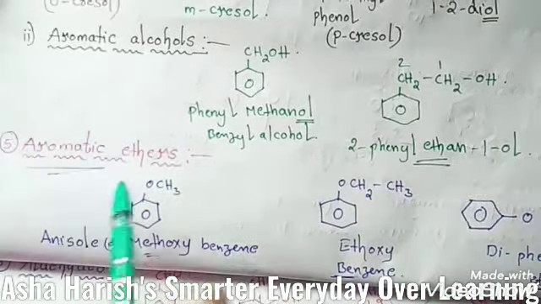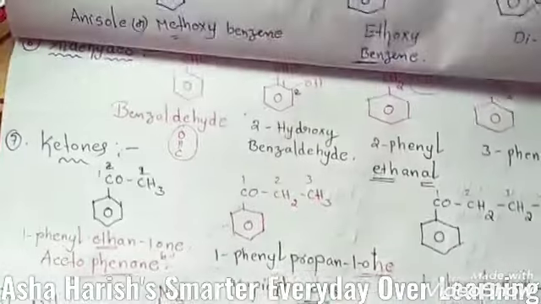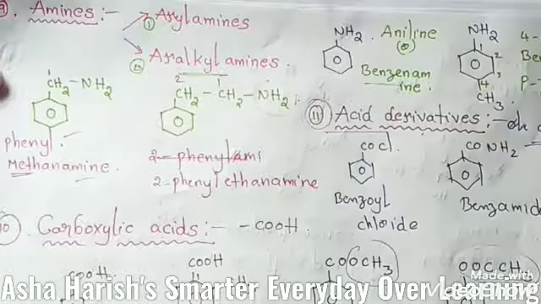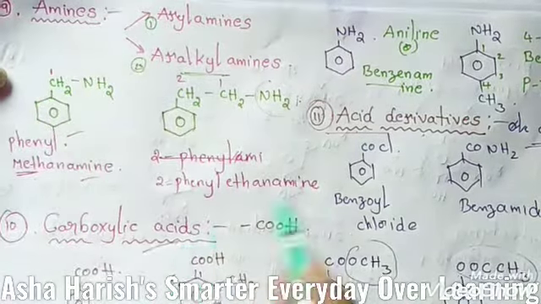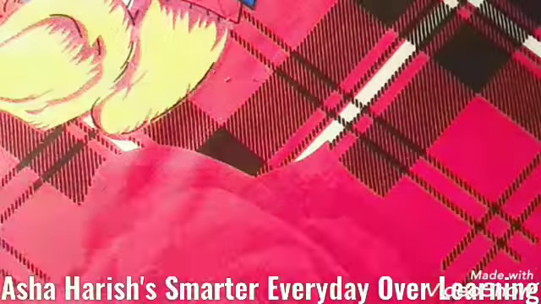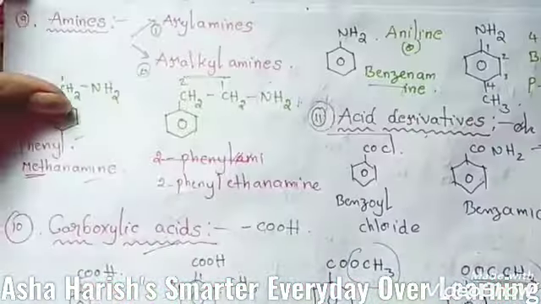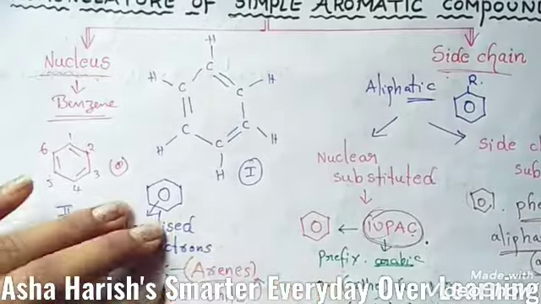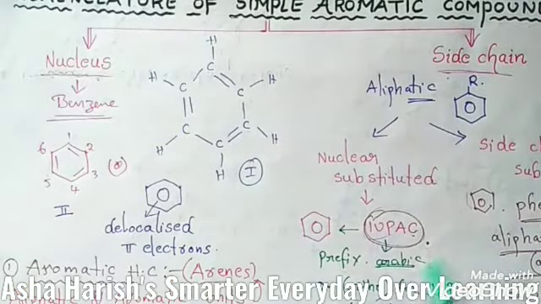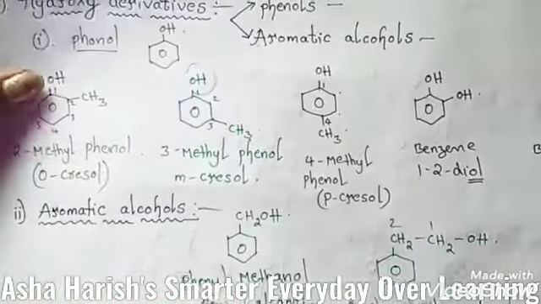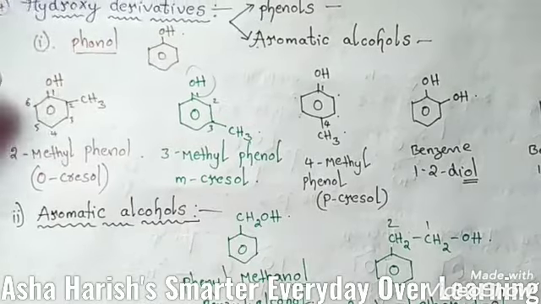The next one, number 5, is about aromatic ethers. Number 6 is about aldehydes and ketones, and nitro compounds also completed in this session. And about amines and carboxylic acids, number 10. And students, the next ones are sulfonic acids and cyanides and isocyanides. This is about today's session, students. What is your opinion and how much of the topic you have understood, you need to convey to me in the comment section. And this is from the chapter organic chemistry, some basic principles and techniques. The subtopic is nomenclature of simple aromatic compounds.